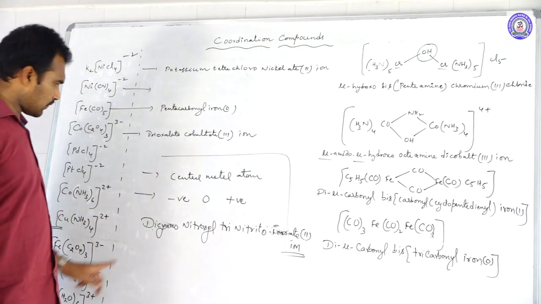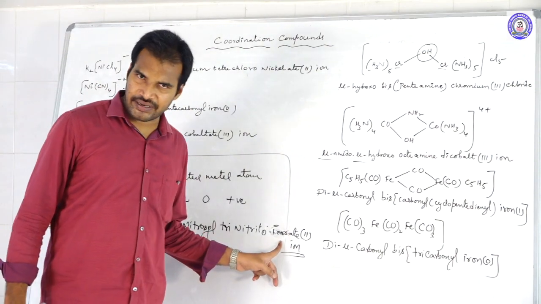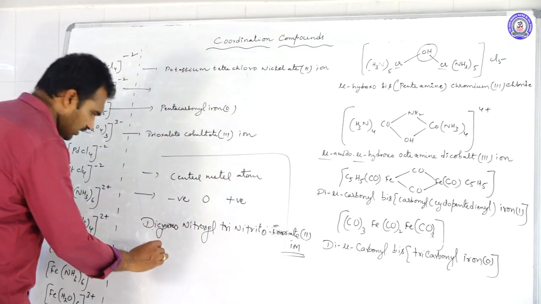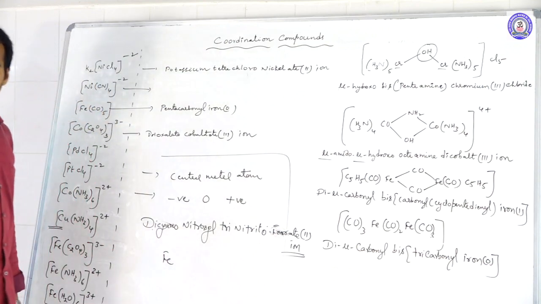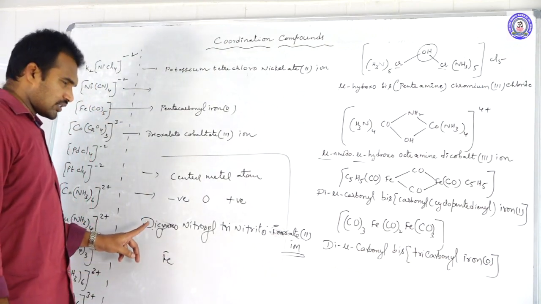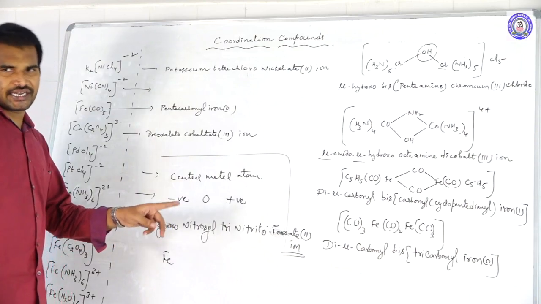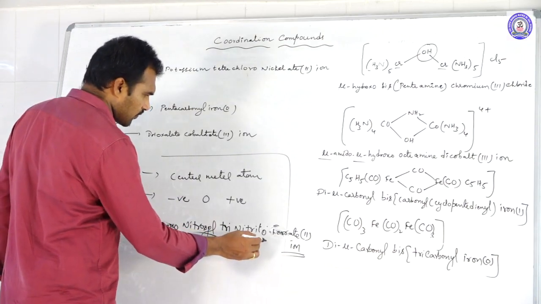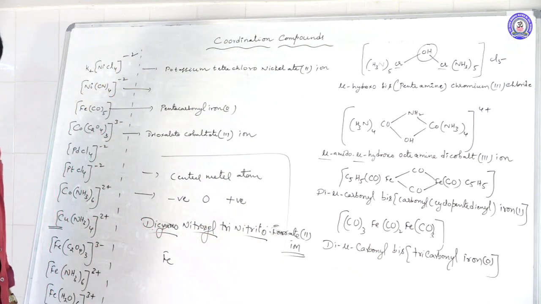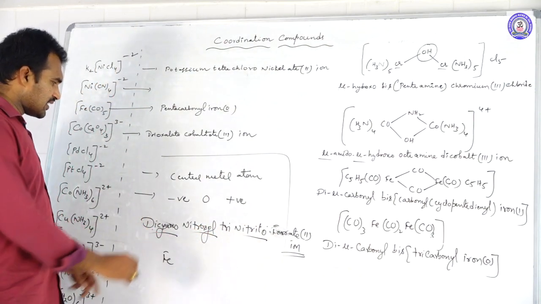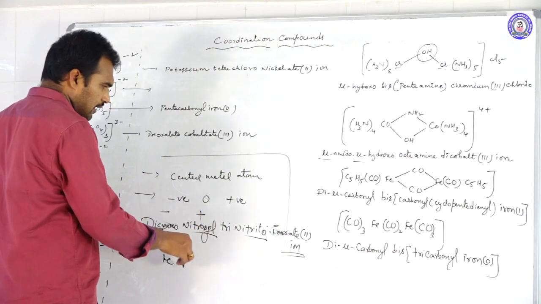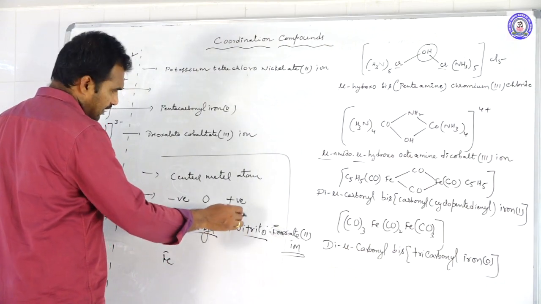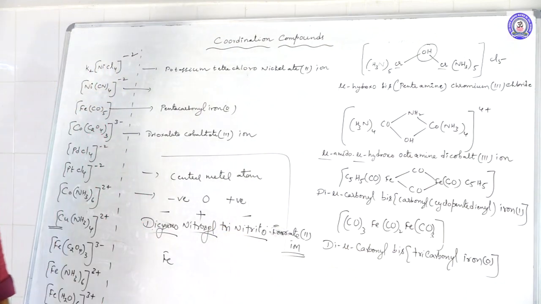How will you write it? First of all, check the name. What is the metal? Iron. So write iron first. Now after you write the iron, next check the ligands. How many? 3 different types of ligands are there. One is cyano, another is nitrosyl, another is nitrito. Cyanide is minus, nitrosyl is plus, nitrito is again minus.